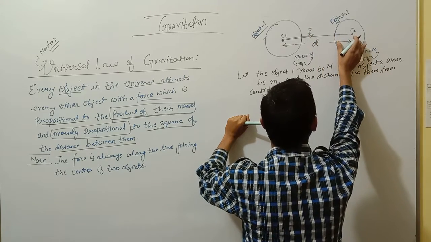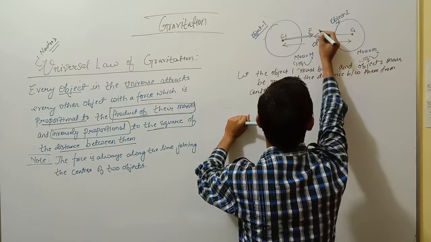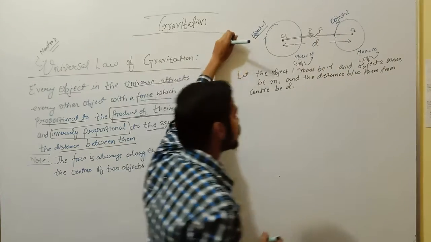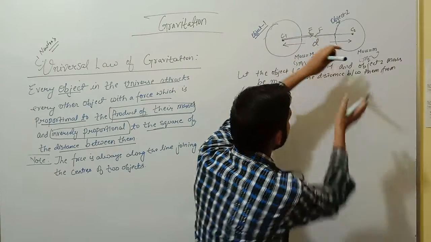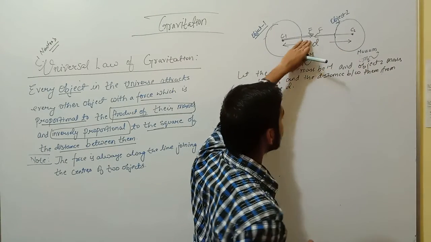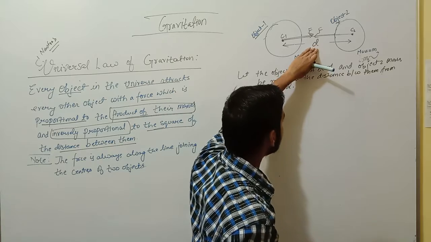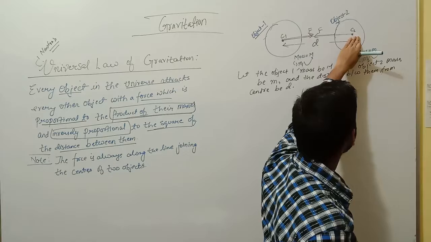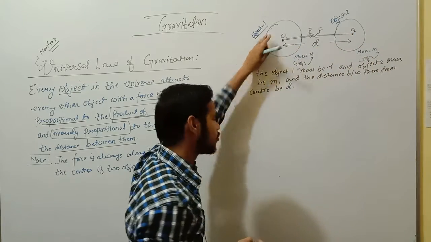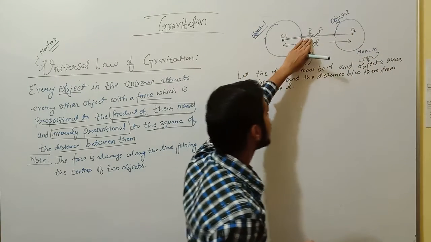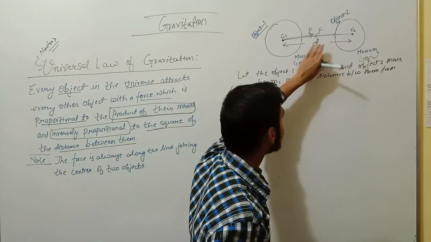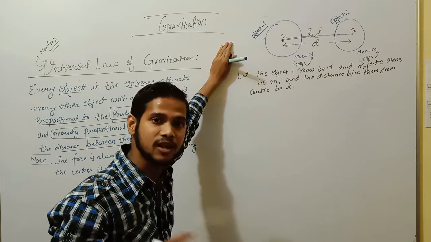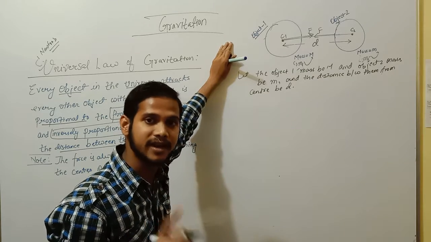Similarly, object 2 will also exert the same force on object 1, but they are equal and opposite in direction, and both are attractive forces. Object 1 will attract object 2, and object 2 will attract object 1. You should know that gravitational forces are attractive in nature.